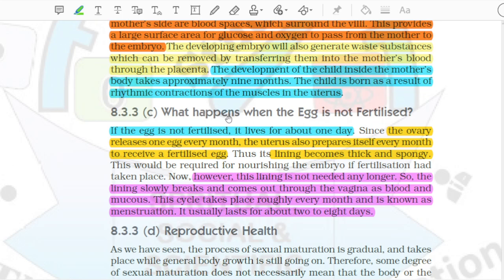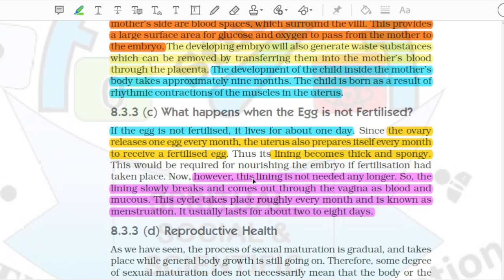8.3.3 C. What happens when the egg is not fertilized? If the egg is not fertilized, it lives for about 1 day. Since the ovary releases 1 egg every month, the uterus also prepares itself every month to receive a fertilized egg. Thus its lining becomes thick and spongy. This would be required for nourishing the embryo if fertilization had taken place.